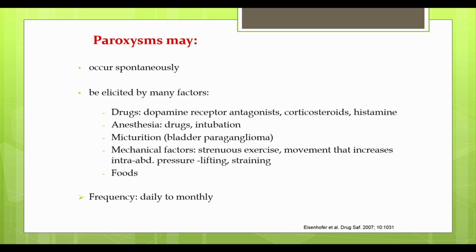Micturition, this is primarily pertaining to bladder paragangliomas. Then there are mechanical factors, something as simple as strenuous exercise or activities that may increase abdominal strain. It may be lifting or straining. They will increase abdominal pressure and may end up precipitating a paroxysm. Then there are some foods that can precipitate paroxysm in these patients. The frequency of these paroxysms is very variable across the patient population. It can be occurring every day, versus a patient may just come to you and say, I've only had this happening once a month or once every few months. So it's very variable across the board.